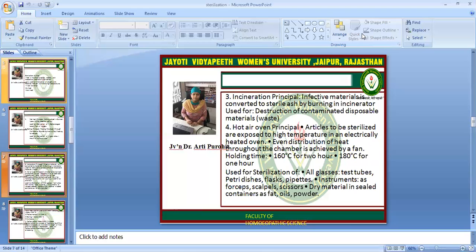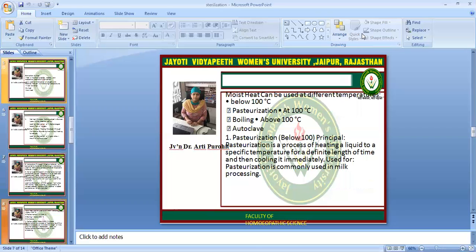Even distribution of heat throughout the chamber is achieved by a fan. Holding time is 160 degrees centigrade for 2 hours and 180 for 1 hour. Used for sterilization of all glassware, test tubes, petri dishes, flasks, pipettes, instruments such as forceps, scalpel, scissors, dry material, and sealed containers such as fat, oil, powder, etc.